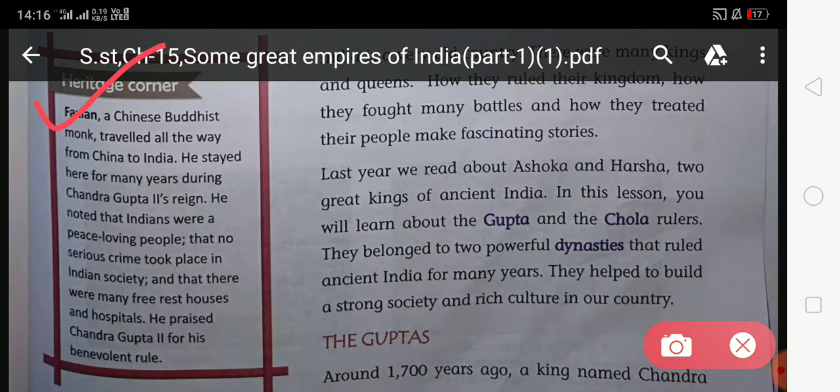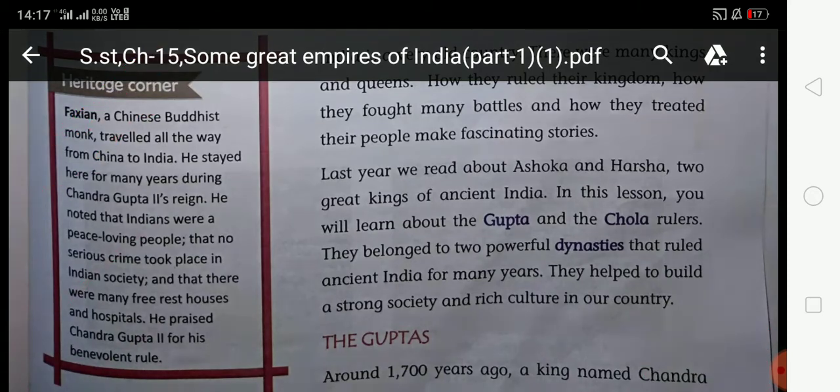He praised Chandragupta II as a benevolent ruler. So students, Faxian observed that at the time of Chandragupta II the people of India were peace-loving, and Faxian praised Chandragupta II for his good rule.